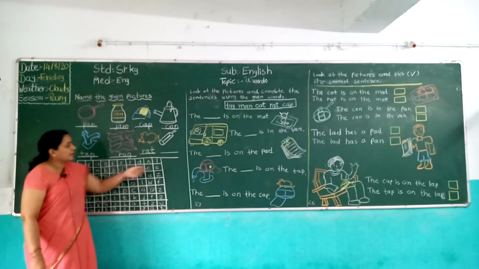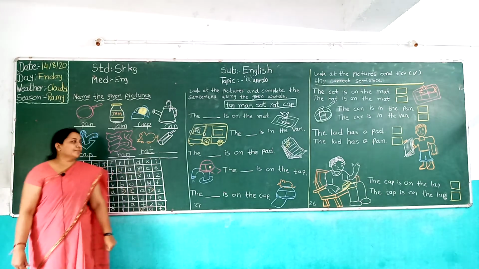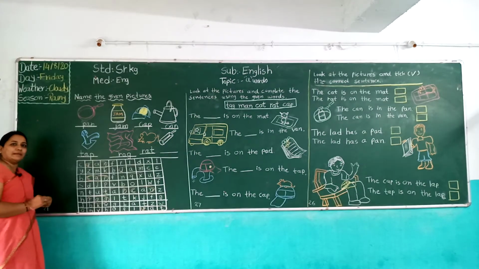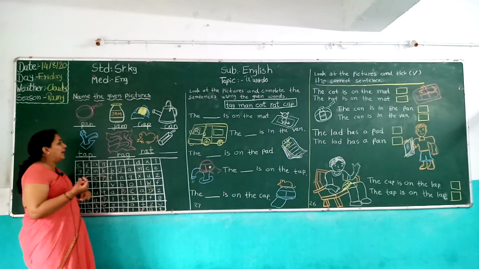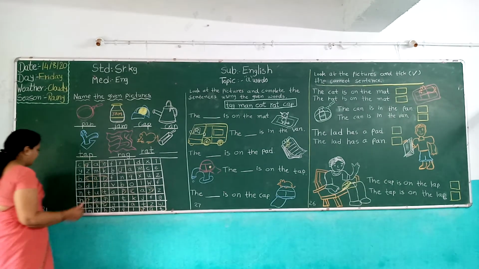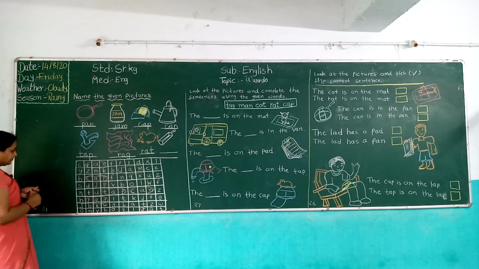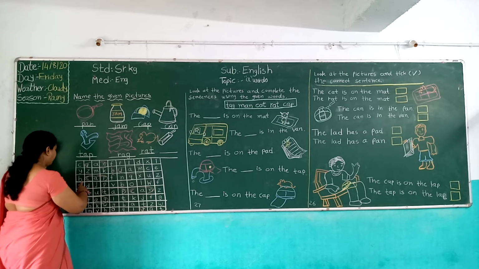Then children, last picture. Which picture is this? It's a bat picture. So what is the spelling of bat? Ba a t, bat. Now where is bat? Find it.